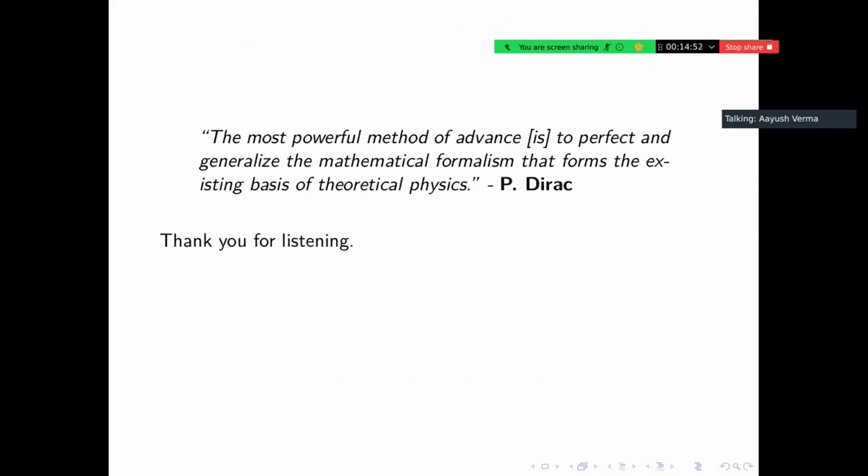And here is my favorite physicist and his quote. He says: the most powerful method of advance is to perfect and generalize the mathematical formalism that forms the existing basis of theoretical physics. Okay, I'll end now.